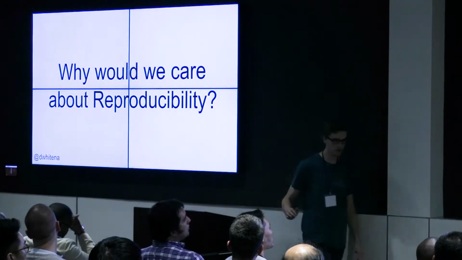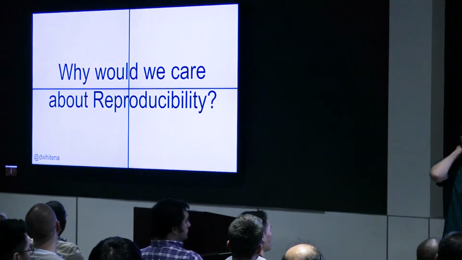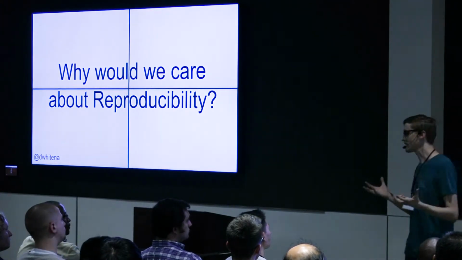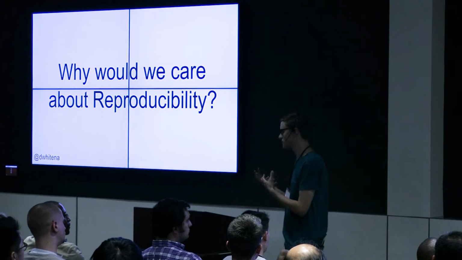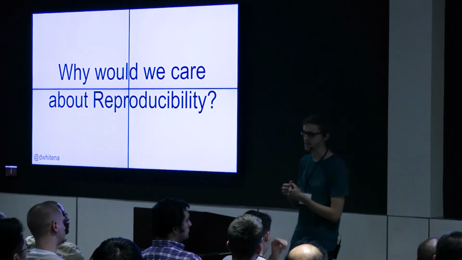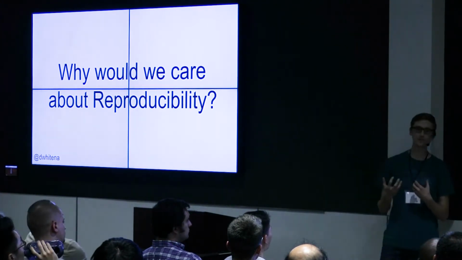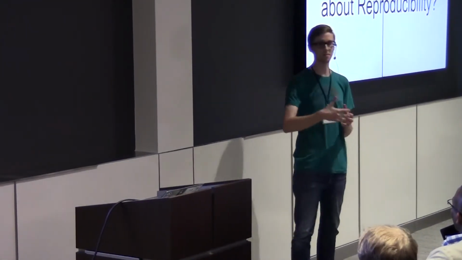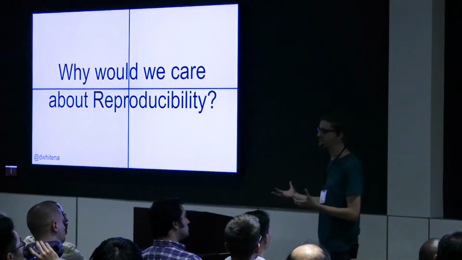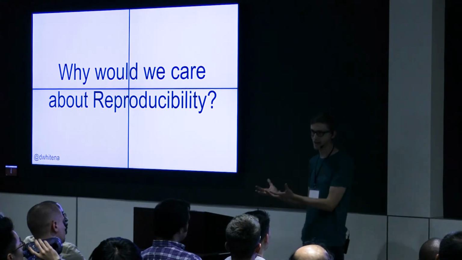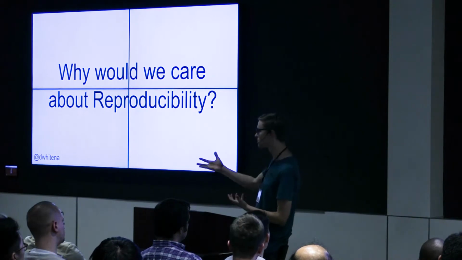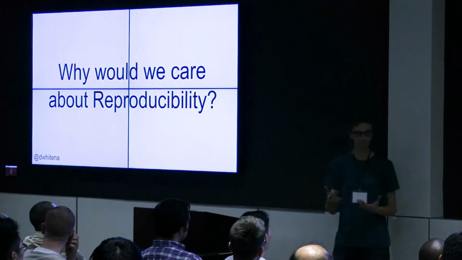So why do we care about reproducibility? The first reason I would say is that because we all collaborate. Okay? So none of us are working alone. We're all working on teams, and it's really important for me to be able to write some type of analysis or some type of code and be able to give that to my teammates and then to be able to reproduce it exactly such that they can give me feedback on it, such that they can improve on it, such that they can build on it.